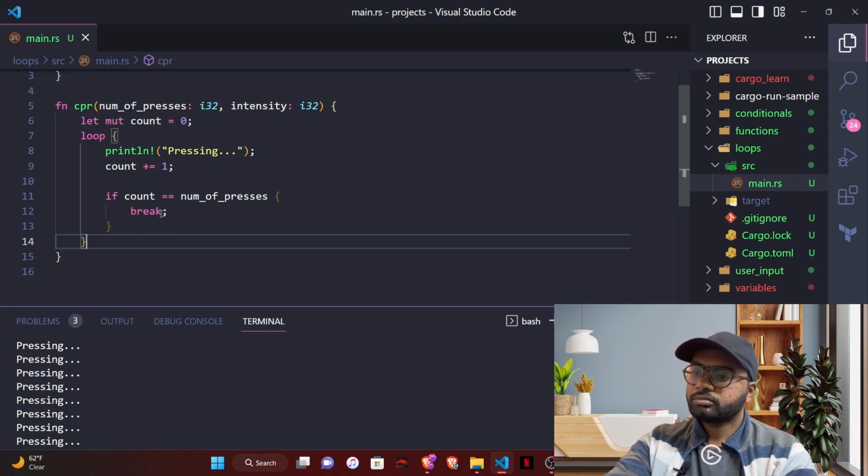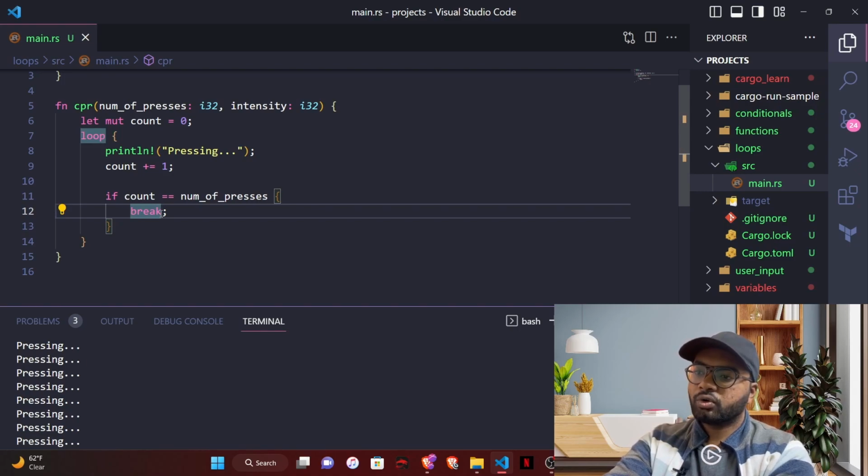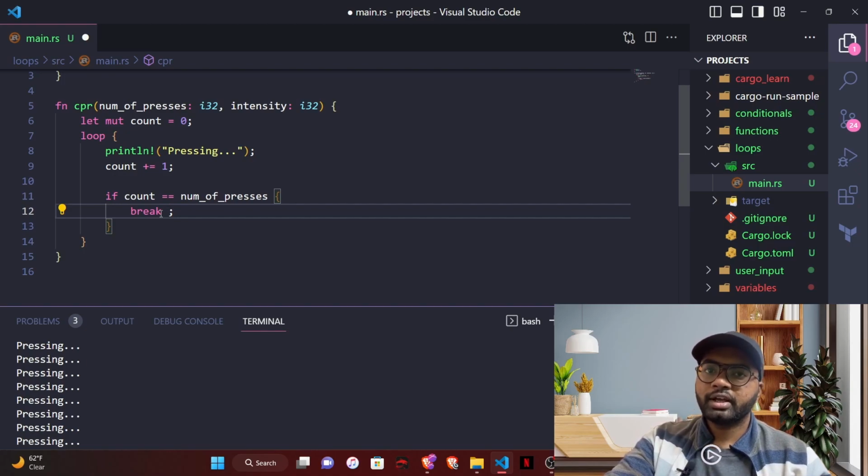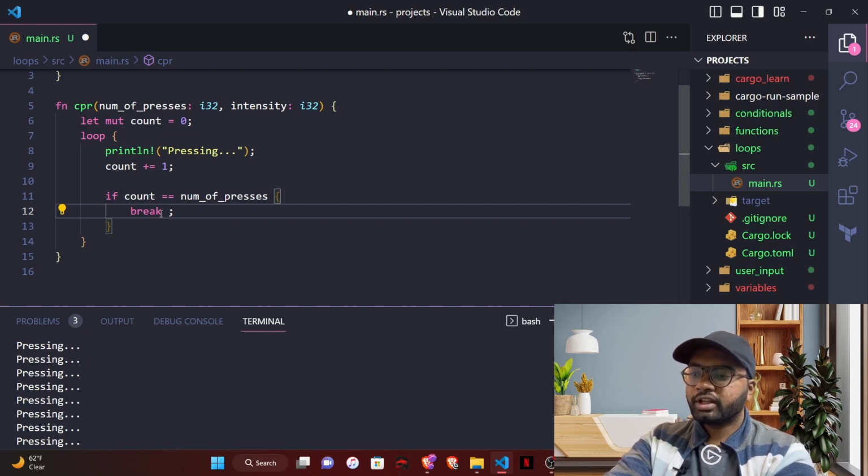Let's say we will break only when the person becomes alive. So if the person got rid of the heart attack, and if the person is alive, then only we want to break. And while breaking, we want to return outside that loop whether the person is alive or not. So for that, we can return either true or false outside that loop, so that the outside of the loop knows if the person is alive or not. How we can return from the loop is by giving the value beside break. So if you type true here, break true, it will return true.